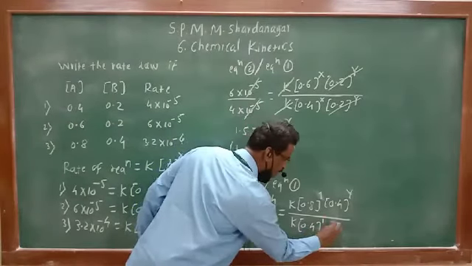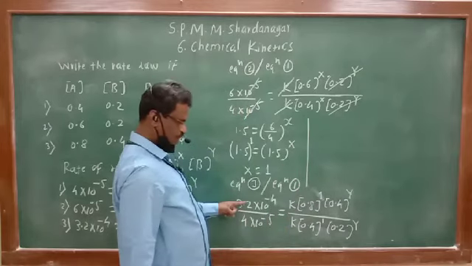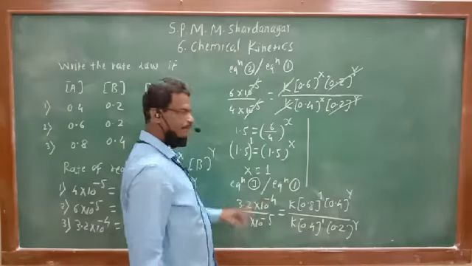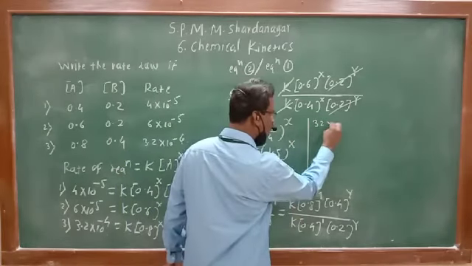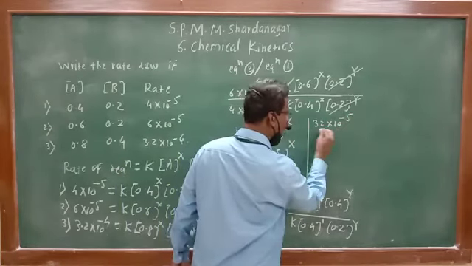Now we can easily solve this. 3.2 we can write as 32 into 10 raised to minus 5. So 32 into 10 raised to minus 5 divided by 4 into 10 raised to minus 5.